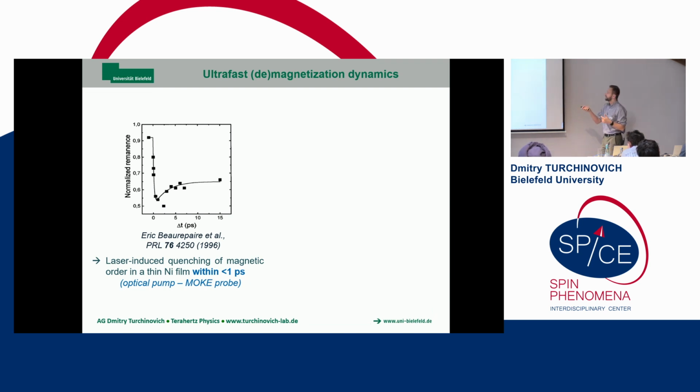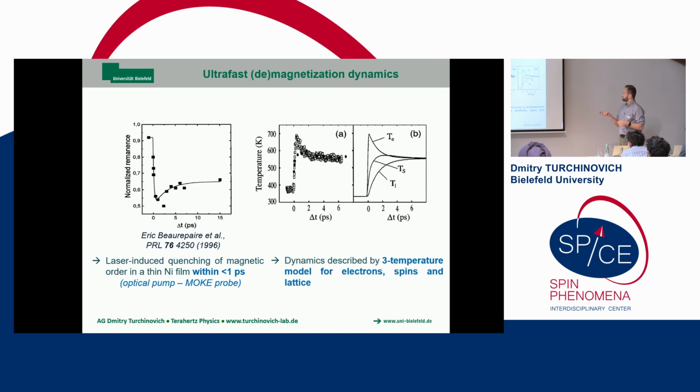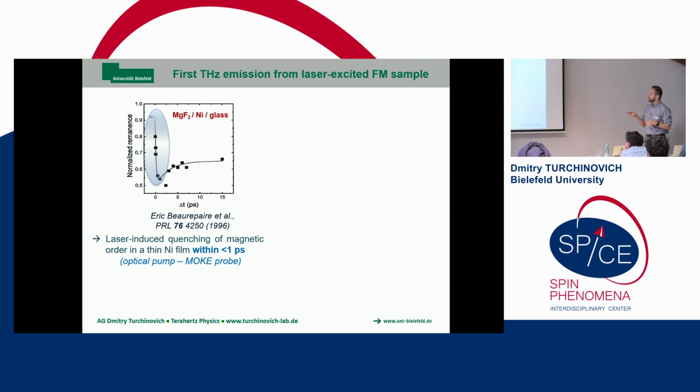And here they observed the sub-picosecond magnetization change, and they tried to fit the spin temperature, electronic temperature, and lattice temperature, and came up with such a dynamics of electron temperature, for example, in this experiment. So what we have here is a very fast change of macroscopic magnetic moment that was detected in all optical spectroscopy.